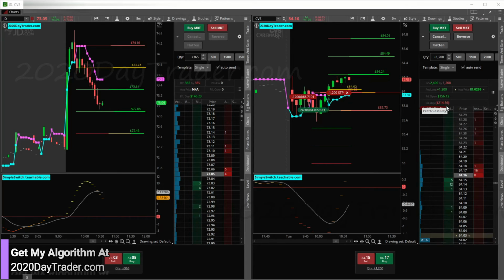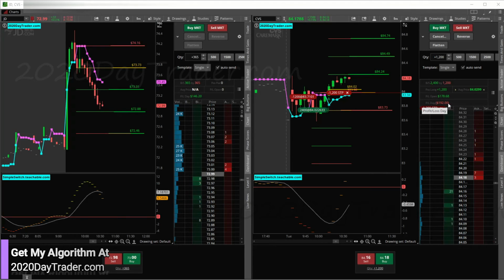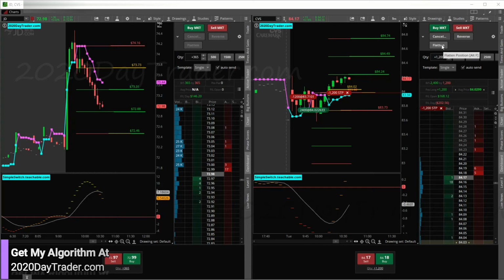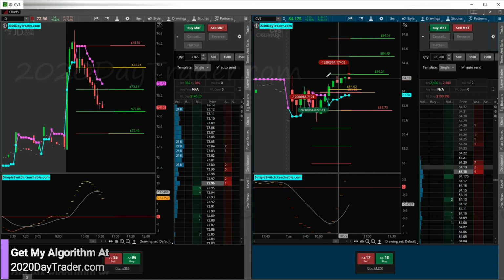So if we push up a little more, or I could just do it right here, I guess. Only down 200. It's not bad. But I believe it's going to give another little push into there. So I'm going to wait for that push in, and I'm going to flatten. All right, I may just flatten it right here. All right, we're going to take that. So we got our 199 loss on CVS.